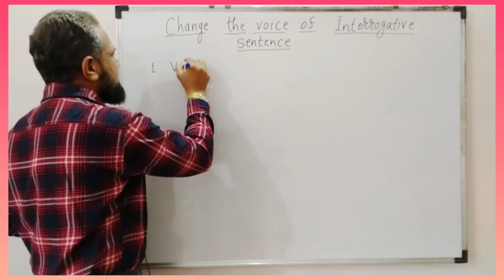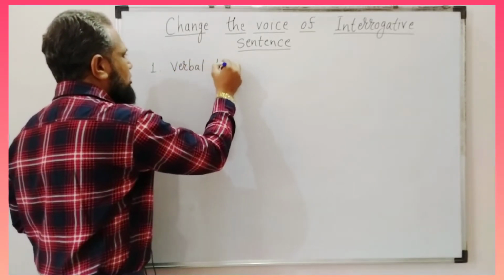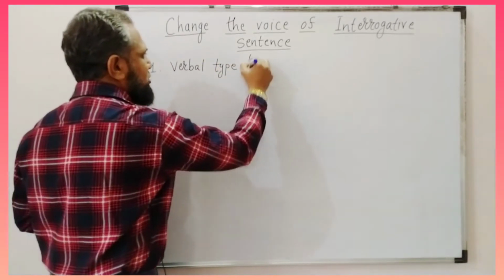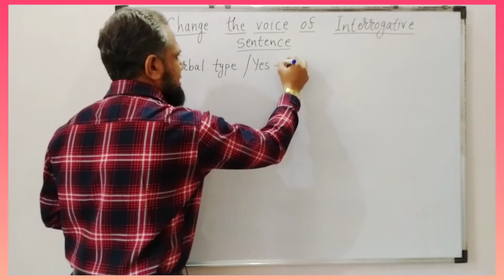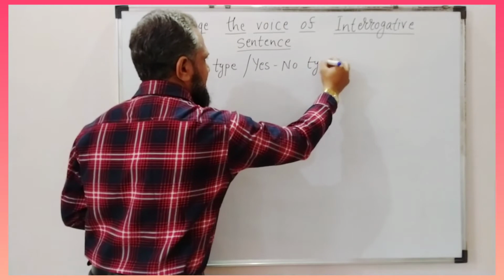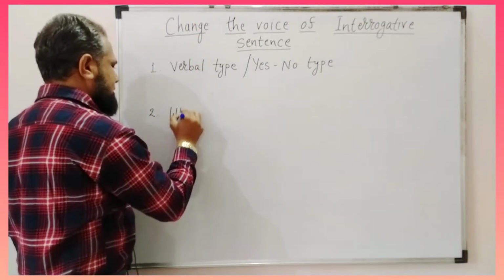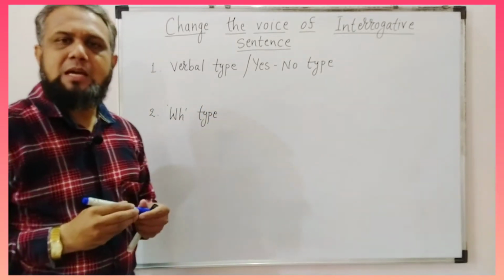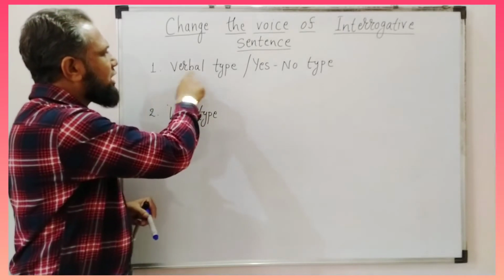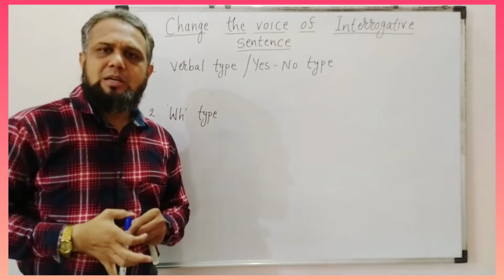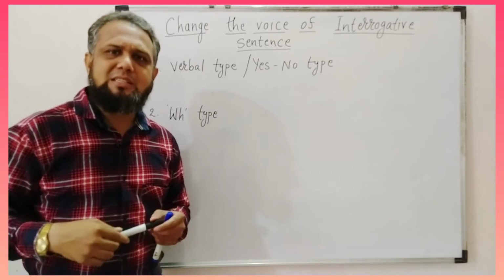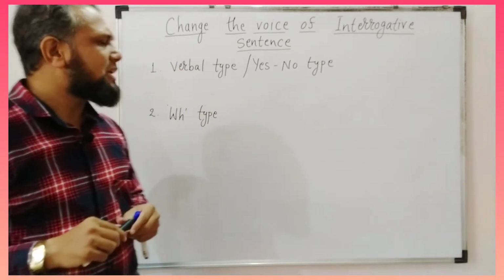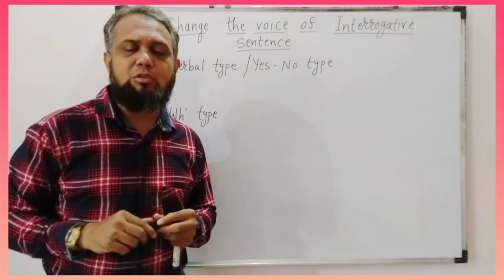Number one is verbal type, also called yes no type, and the second one is WH type. Today we will discuss verbal type or yes no type interrogative sentence: how to transform the sentence from active to passive voice if it is a verbal type or yes no type interrogative sentence.